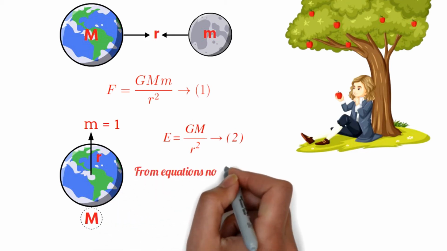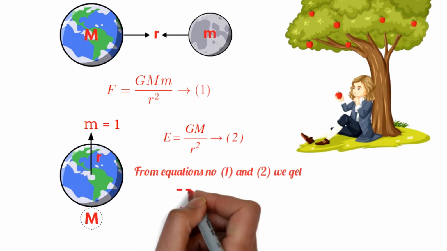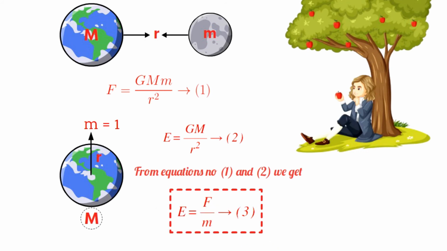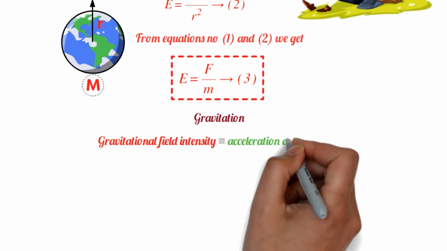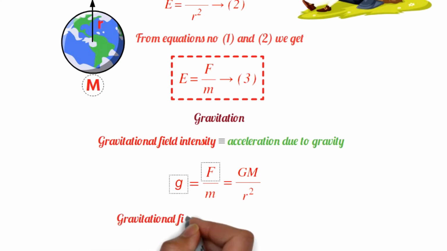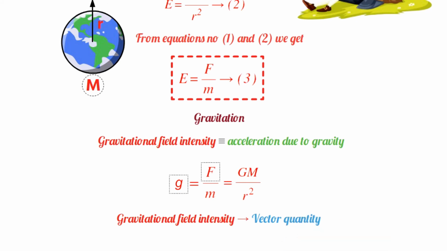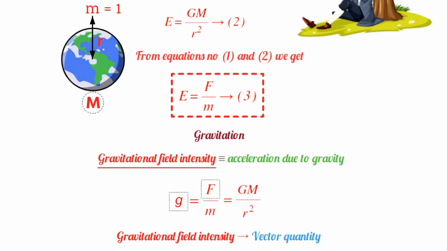So from equations number 1 and 2, we get E = F/m. This is the measure of the gravitational field intensity. From the view of gravitation, this gravitational field intensity is identical to the acceleration due to gravity. So sometimes this gravitational field is represented by g, that is, g = F/m, or GM/r². Since force and acceleration are both vector quantities, the gravitational field intensity is also a vector quantity. The direction of this field intensity is always towards the center of the object.